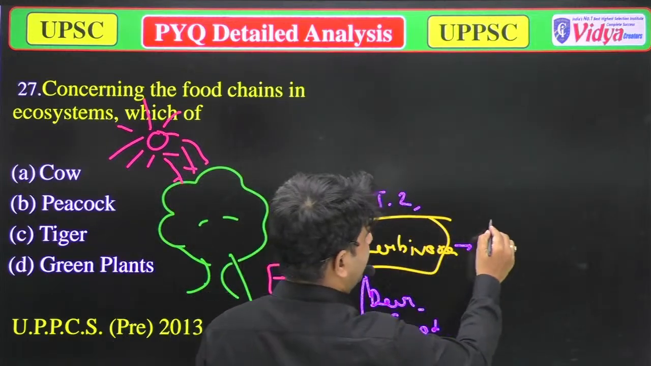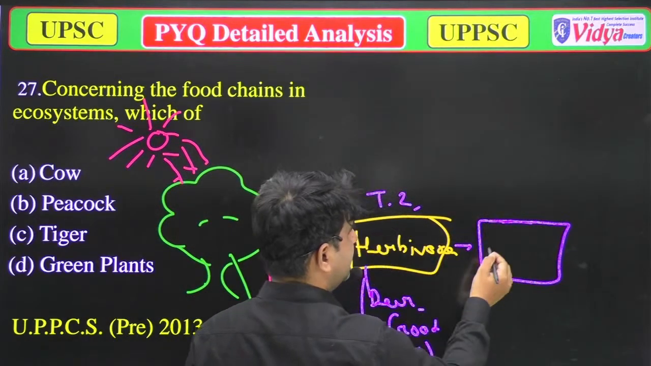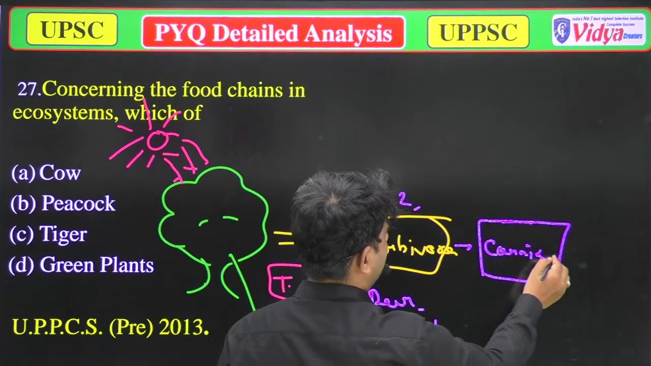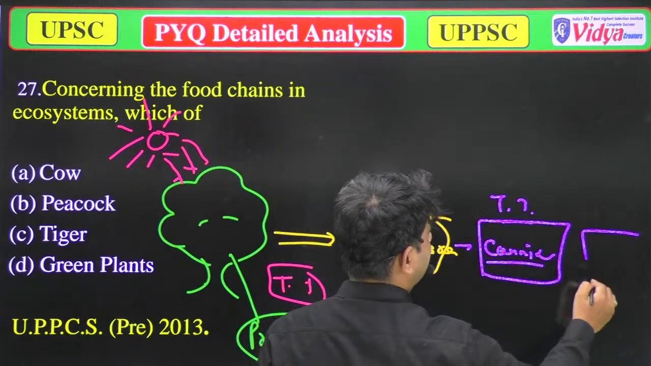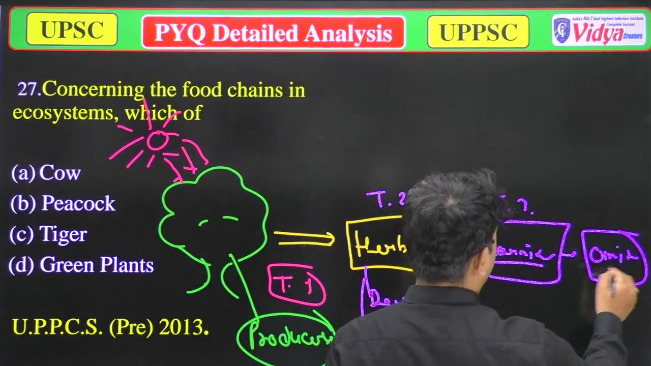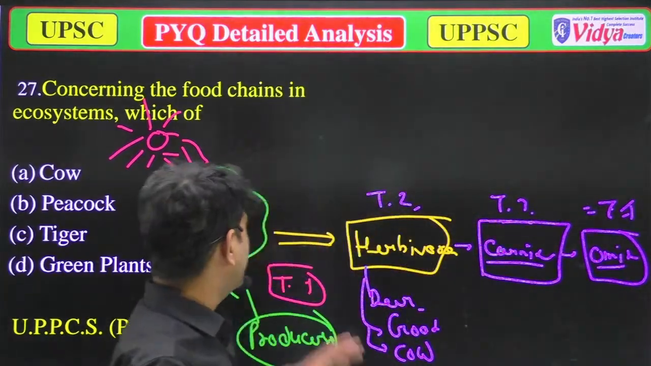In the third trophic level, carnivores are there. This is the third trophic level. And in the fourth trophic level, there are omnivores. This is the fourth trophic level. Human beings. So this is all about it.